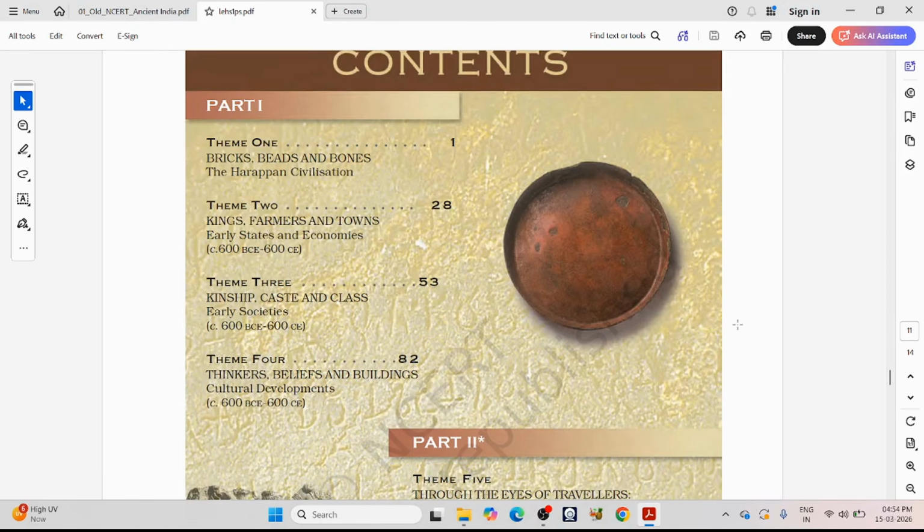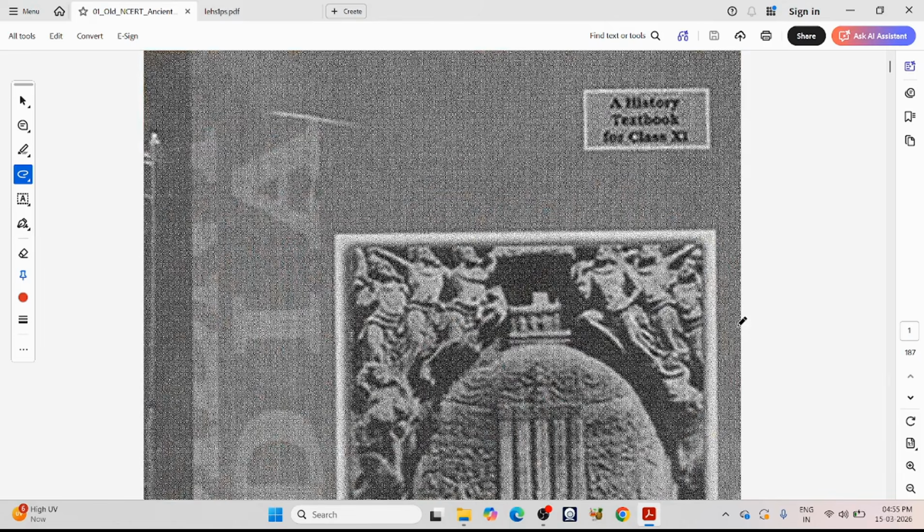Then there is a book written by Upinder Singh. Her book is very detailed. It is a very big book and very difficult to complete. Here we are not reading Upinder Singh, but what you can do is read important chapters like the Mauryas, Guptas, Indus Valley Civilization, Buddhism and Jainism from the Upinder Singh book. And for the normal chronological order of our history and some parts of art and culture, you can read both of these NCERTs.